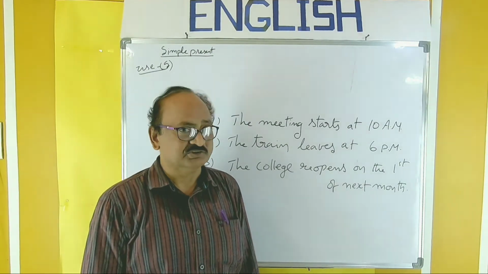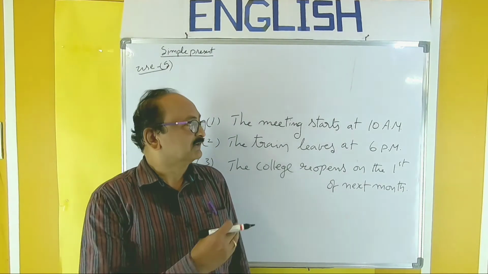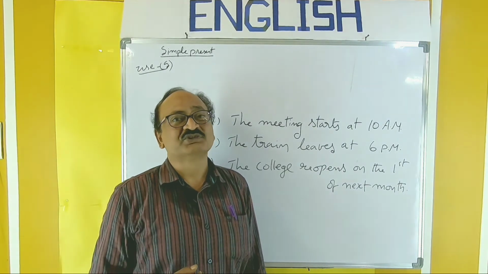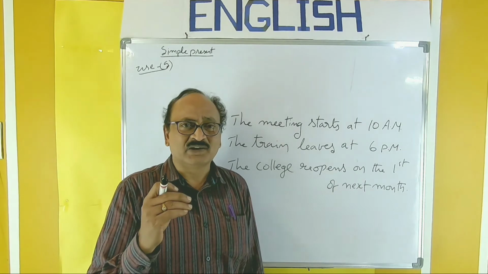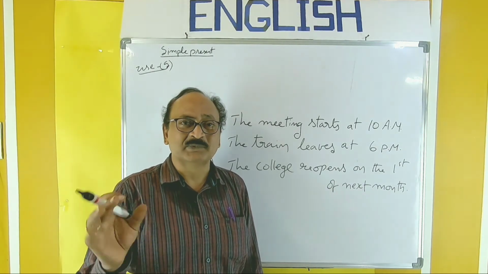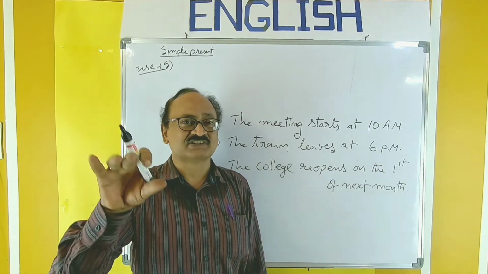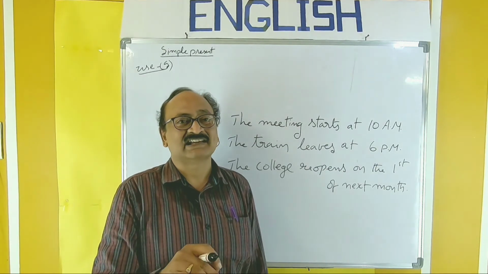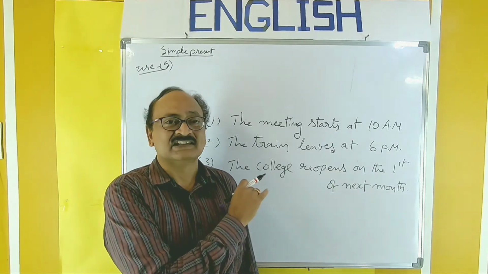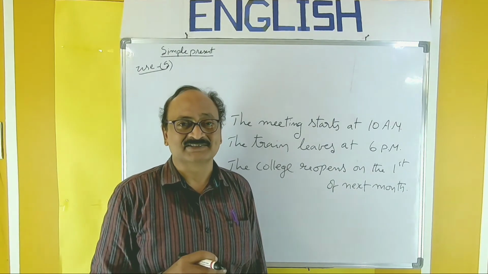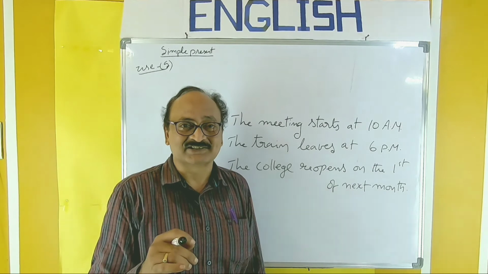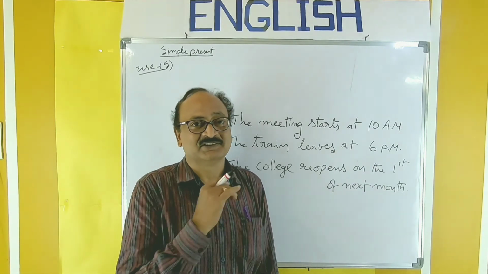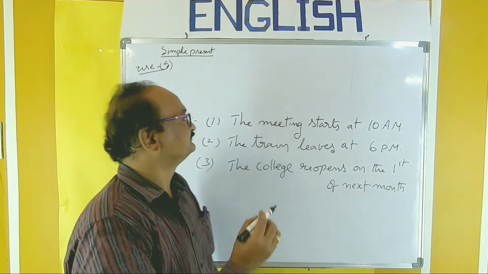So next use. We can use this simple present for future actions. Whenever we want to express a future action, usually people use the simple future or future tense. But here, some sort of future actions can also be expressed in this simple present, particularly a future event when it's a part of a fixed program. So let us take it.